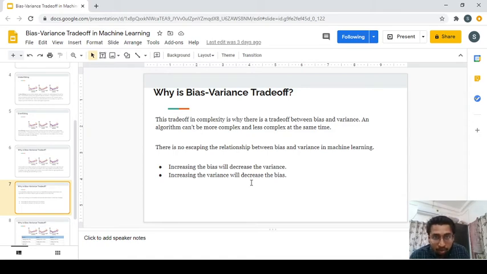You are losing a lot of accuracy. That should not happen. Similarly, we cannot increase the variance to decrease the bias, making the model more and more complex so that the training performance improves, while for the testing data the performance changes dramatically. So we cannot do that.